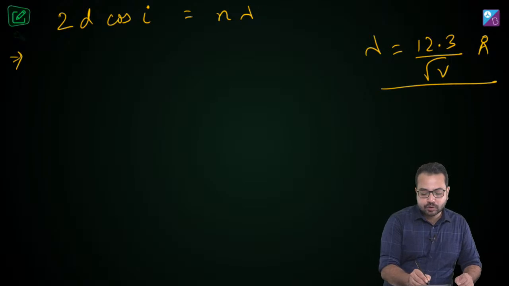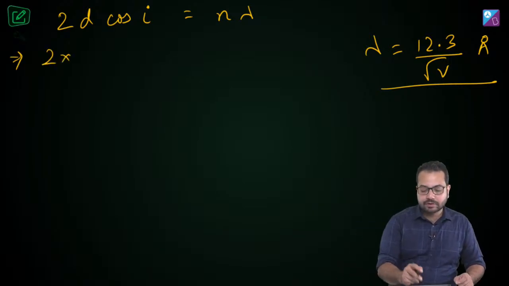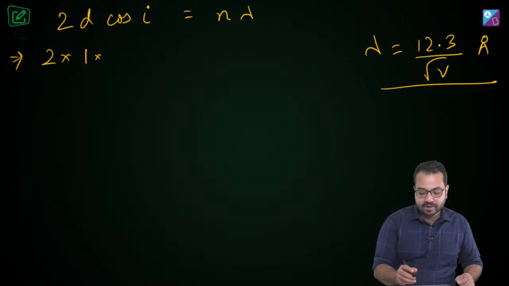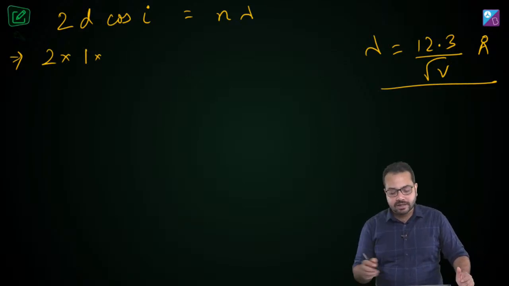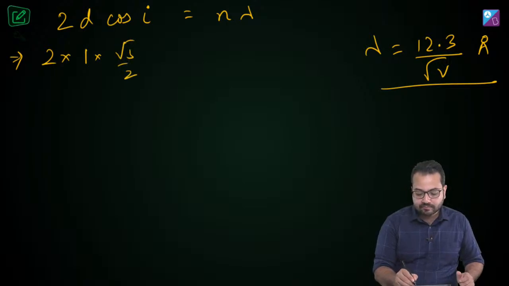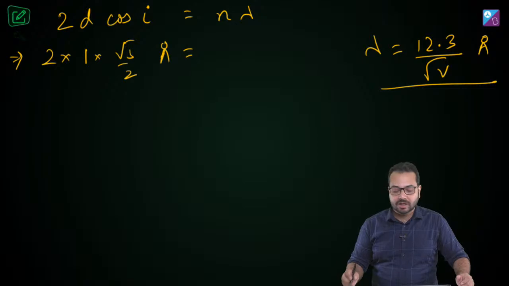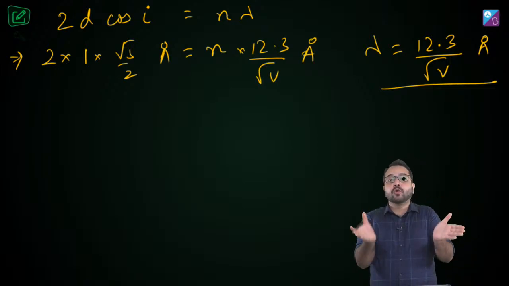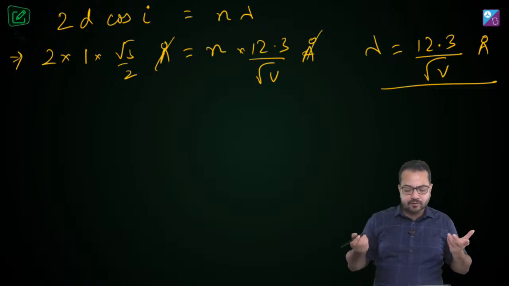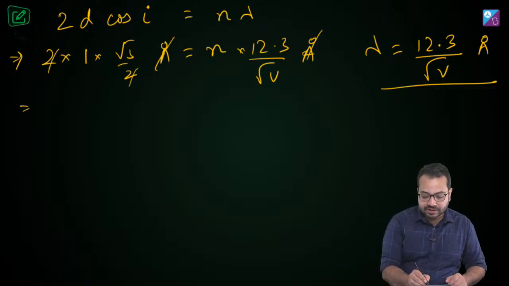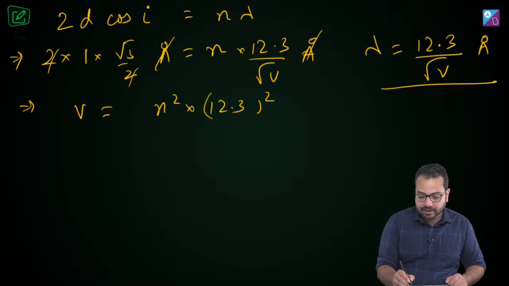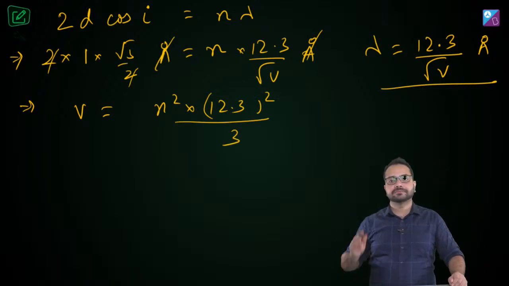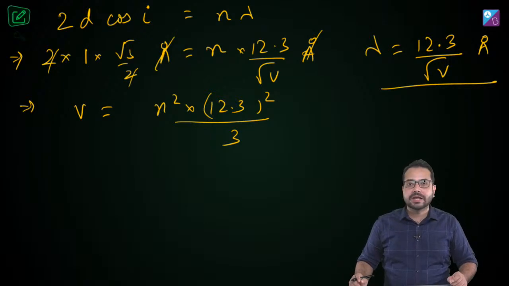Okay, all we have to do is the substitution. So this is going to become 2. The value of D is given to us as 1 angstrom. And then cos I. What is I? I is 30 degrees. So cos I is going to be root 3 by 2. And then this is going to be in angstrom. Then we have n multiplied by lambda, which is 12.3 divided by root V angstrom. Right, so on both sides we have angstrom, so we don't have to worry about the unit. This 2 and this 2 is gone. So basically what do we get? We get V is equal to n square 12.3 square divided by 3. Is that correct?